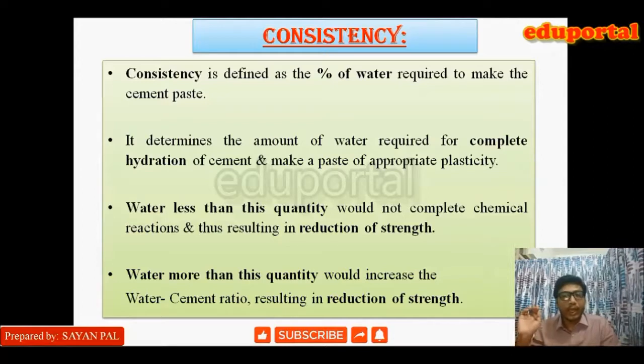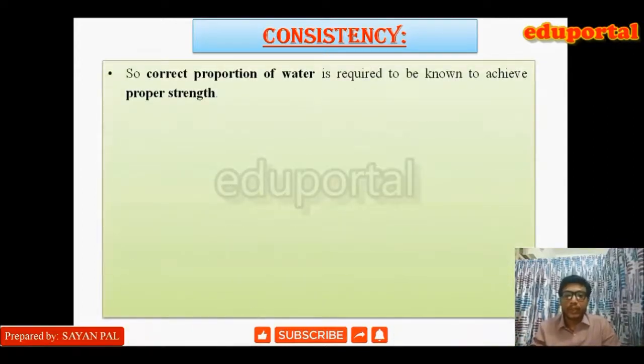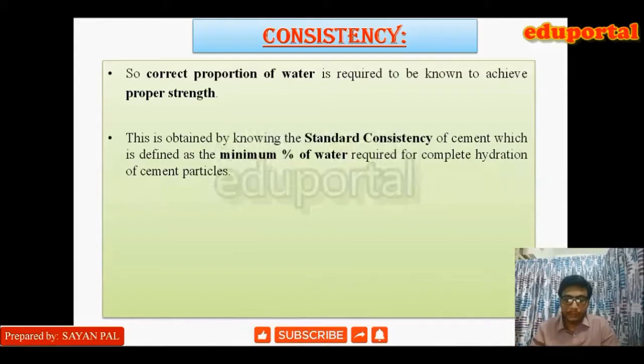So a particular amount of water needs to be provided. The correct proportion of water needs to be known to achieve proper strength. This correct proportion is known as the standard consistency of cement, which is defined as the minimum water required for the complete hydration of the cement paste.